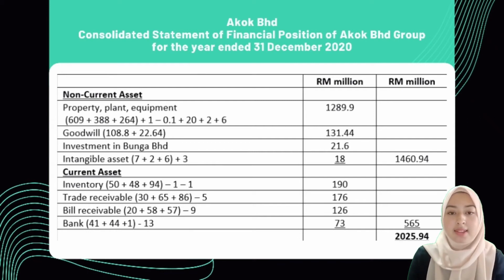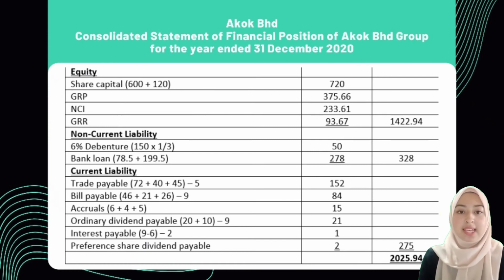Next, bank, 13 million is half of Tanjong bill payable, with 26 million divided by 2, and get the total of 73 million. So the total of asset is 2025.94 million. For equity, share capital is 720 million, GRP is 375.66 million, NCI is 233.61 million, and GRR is 93.67 million. These three we got from the calculation from Sochi.